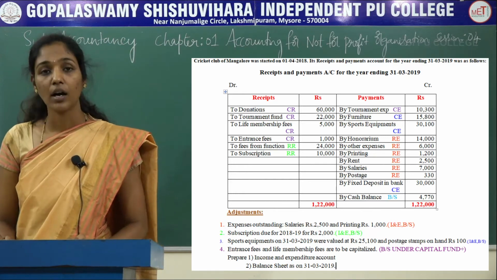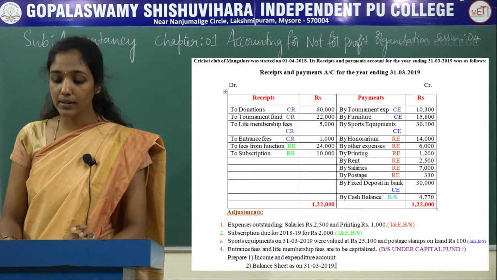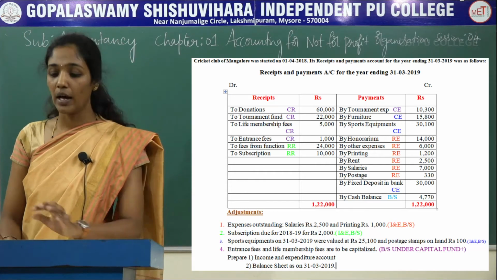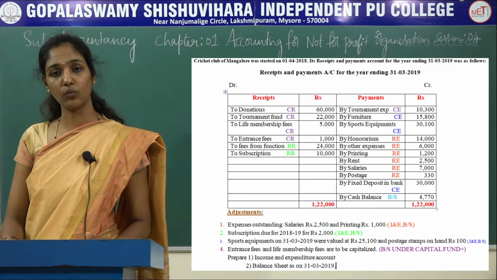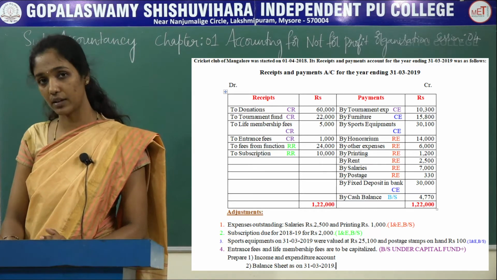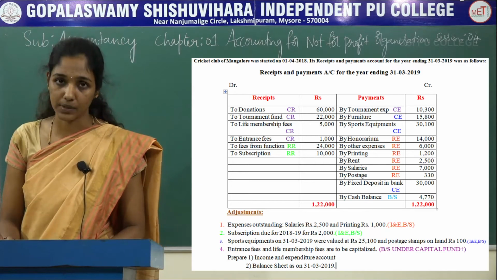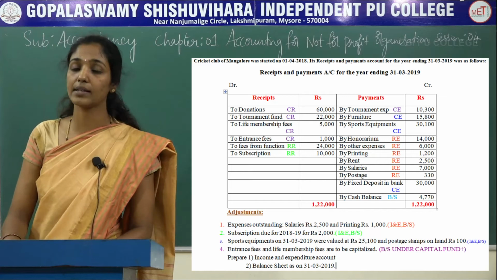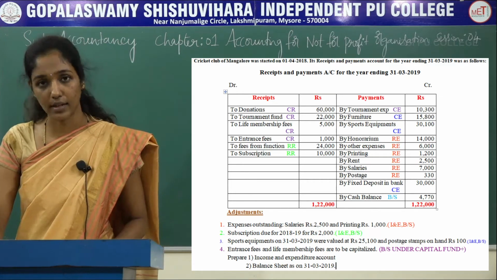Entrance fees is treated as capital receipt because there is special information given regarding the entrance fees in adjustment number 4. If there is no special information given relating to the entrance fees, then it is to be treated as revenue receipt. The next is fees from function. It is treated as revenue receipt. The next, subscription, is treated as revenue receipt.